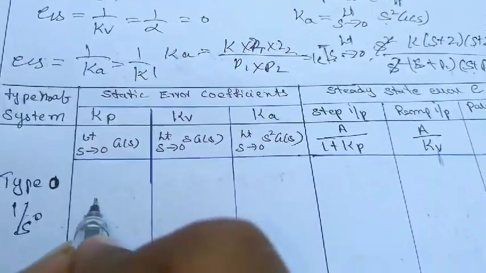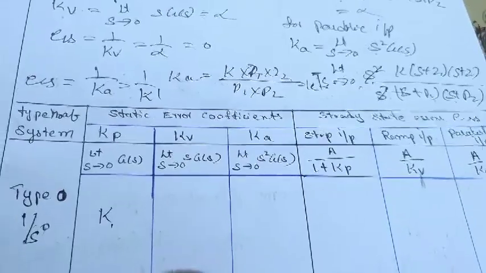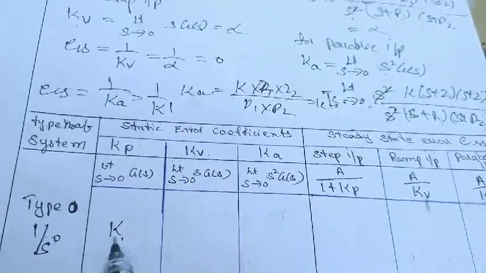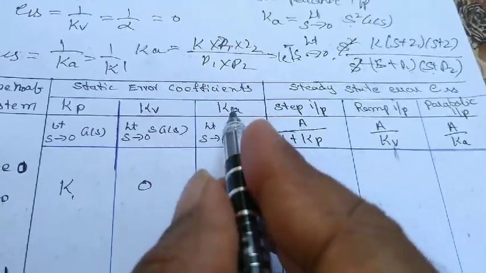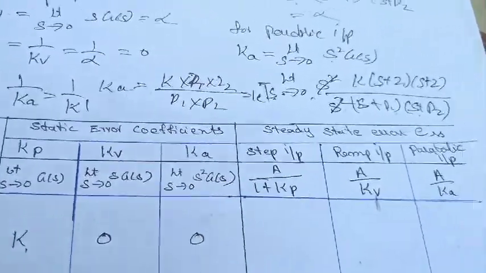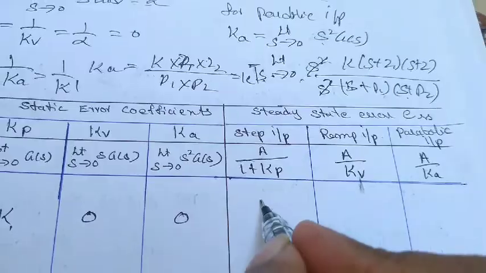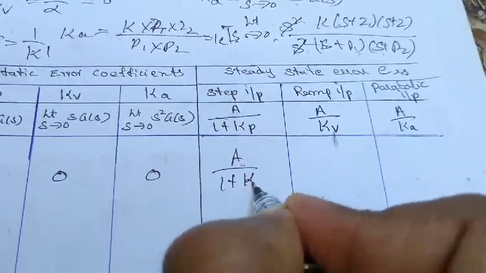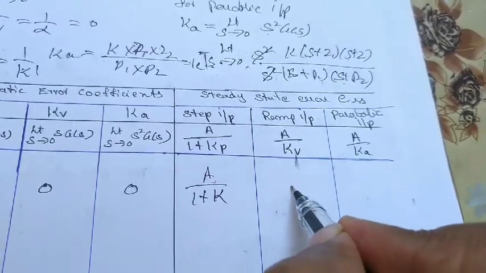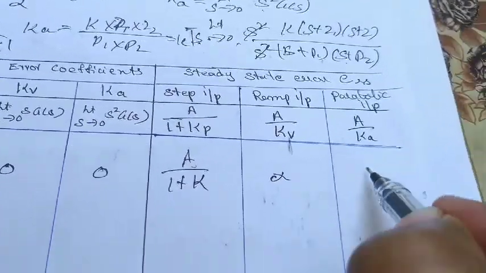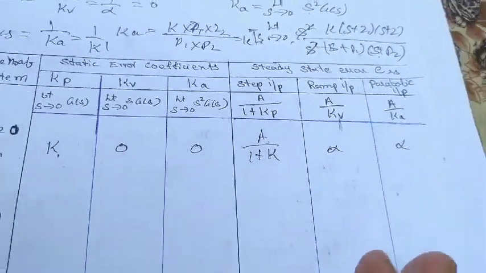You will get some constant K. What is the value of Kv? It will be 0, and Ka will be 0, and ess for step input will be 1 by (1 plus K), and for ramp input ess will be infinity, and for parabolic input also infinity.